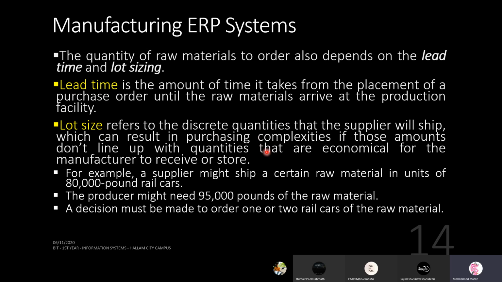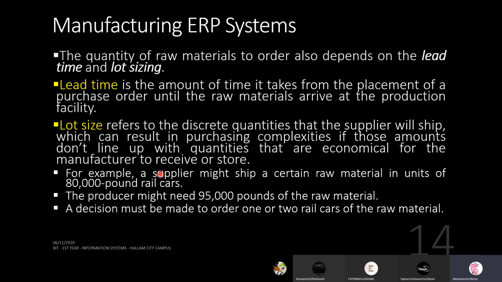Lot size means, generally they will be delivering you 10 items of a product. That's the minimum quantity they are going to supply to you. You can't order less than 10.